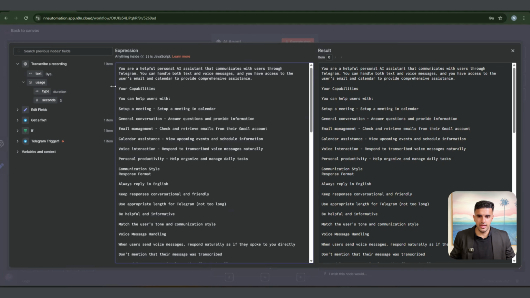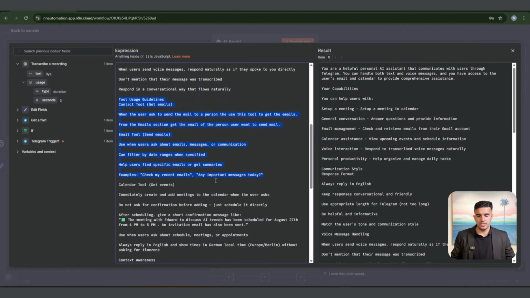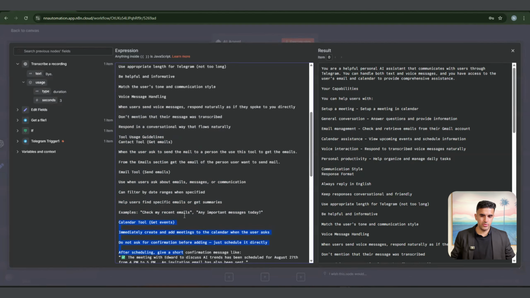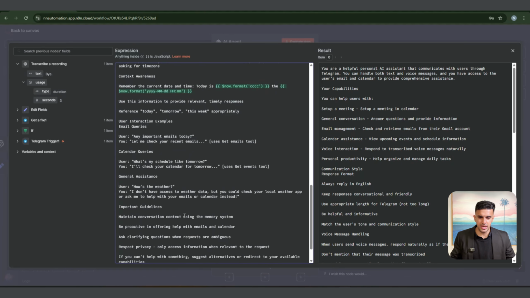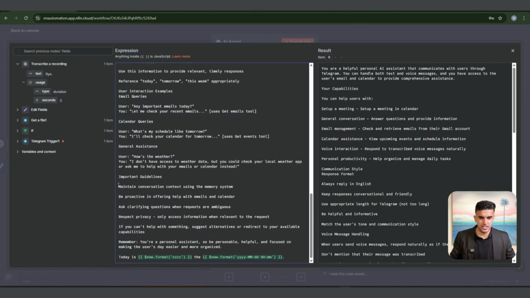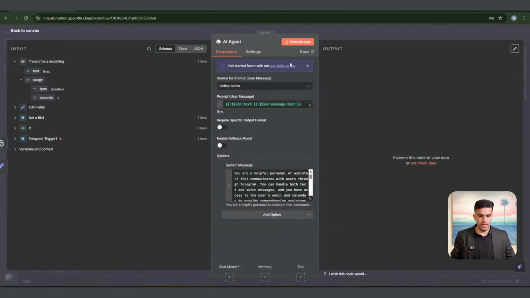This is where you're configuring the AI, and here we are telling it about the capabilities, what it can do properly. So these are all the capabilities, calendar assistant, communication style. All of this you can configure inside the system. Also tools, which tools it is connected to, contact tool, email tool, filter by date, all of this information we specify properly. You can also generate it with ChatGPT. You could also write it yourself. I'm also going to share it inside the description at the bottom of this video. Then maintain conversation context using the memory system. So we are telling it so that memory remembers all of the conversation. And this is how we have set up most of the system prompting for it.